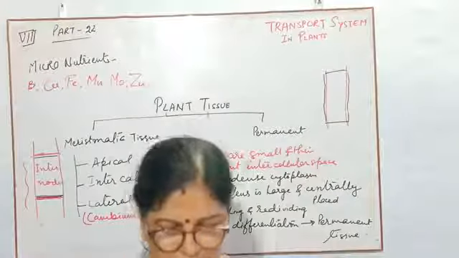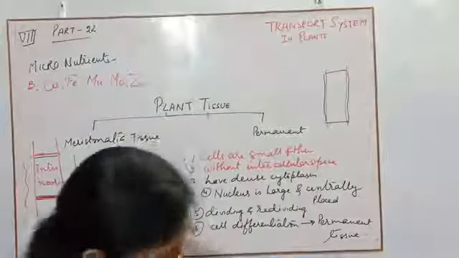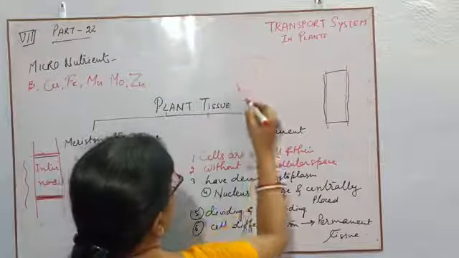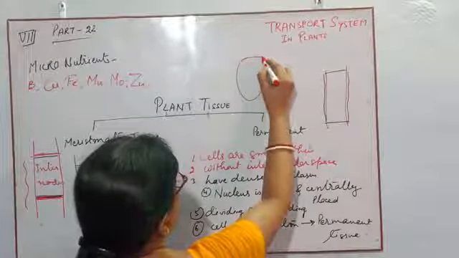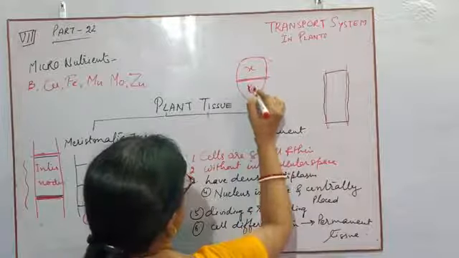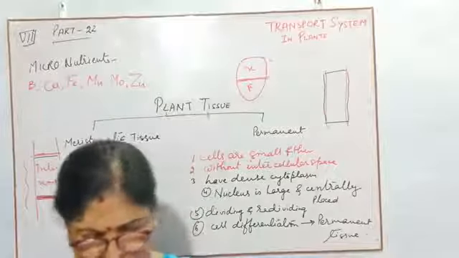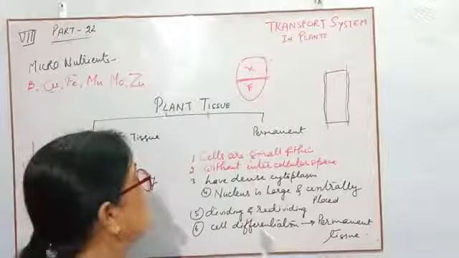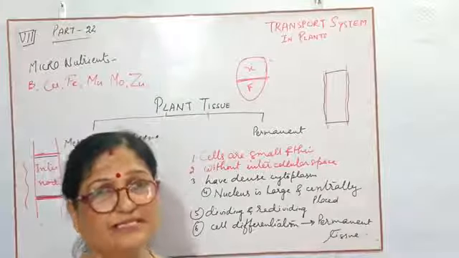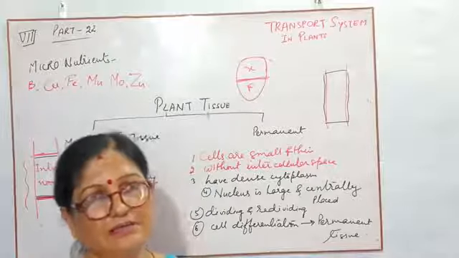Sometimes this cambium may be present in between the xylem and phloem. Suppose this is the vascular bundle and cambium is present here. This is xylem and this is phloem. So when it is present between the xylem and phloem, it will produce more cells either towards xylem or towards phloem or towards both sides, and then they can increase the thickness of the vascular bundle.